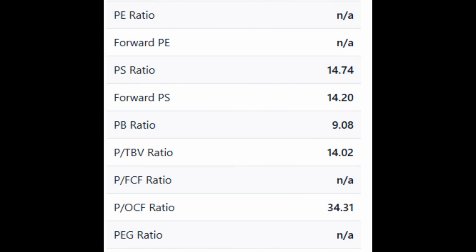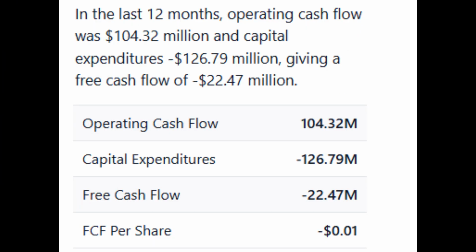Price to book, PB ratio, market price per share divided by book value per share. It compares the market value to the company's net asset value. Free cash flow, FCF, cash generated by the company after spending on capital expenditures. It shows the cash available for dividends, debt repayment, or reinvestment.